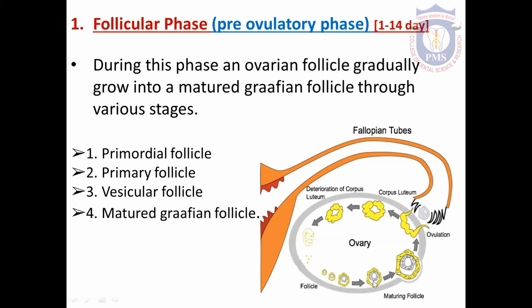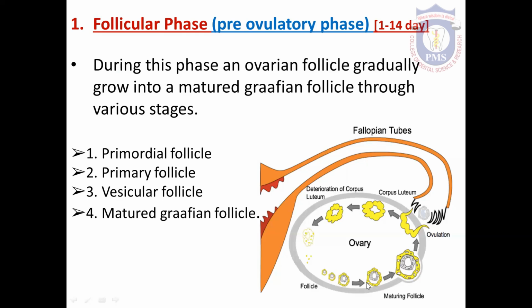Here we can see a vesicle inside this follicle. That's what the cell is called, vesicular follicle. During the proliferation, a vesicle is formed inside the follicle. The vesicle is called antrum, and that antrum is filled with a liquid that is called liquor folliculi. And that liquor folliculi, along with antrum, push the ovum into one side of this follicle.